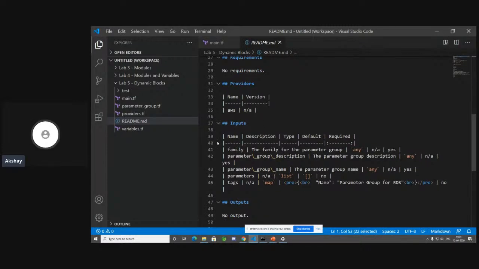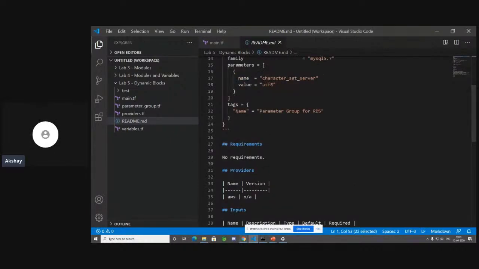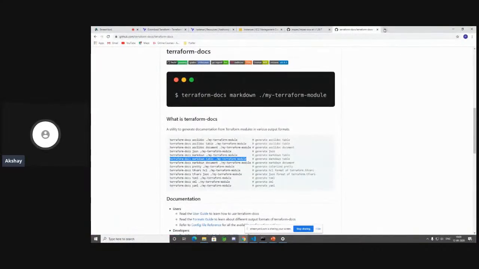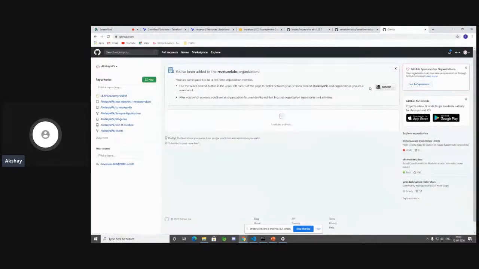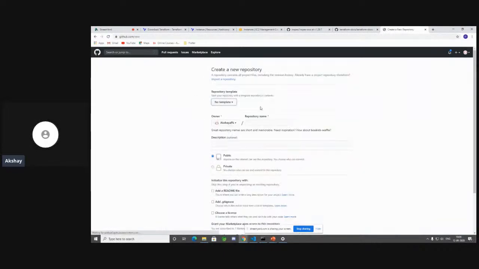Now let's say that I create a brand new Git repo and put all of this code there. Let's do that, and then you will see the power of a README file. Let me go to GitHub, github.com, and log in. Let's click new. I'm going to create a brand new repository, terraform-module-parameter-group.